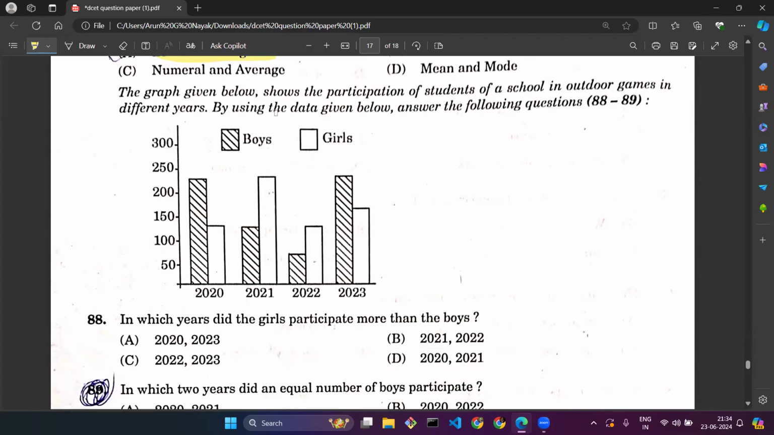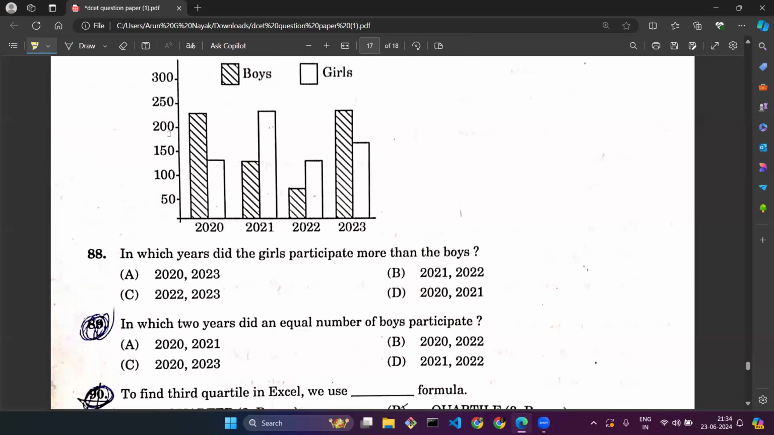For question numbers 88 and 89, we need to refer to this graph. A graph has been given for the participation of students of a school in outdoor games in different years, for boys as well as girls. We need to refer to this graph and answer the questions.